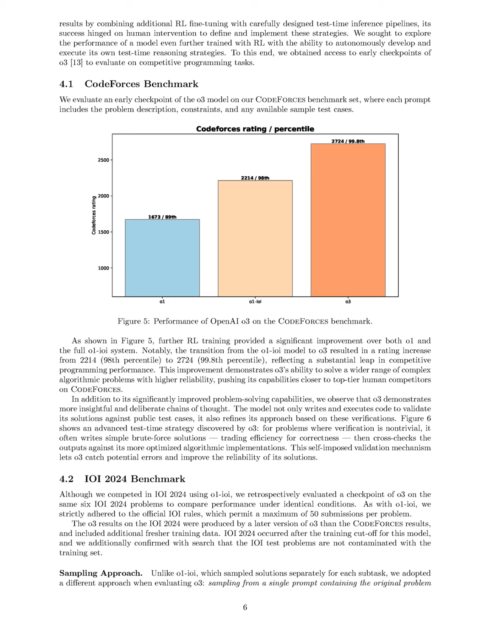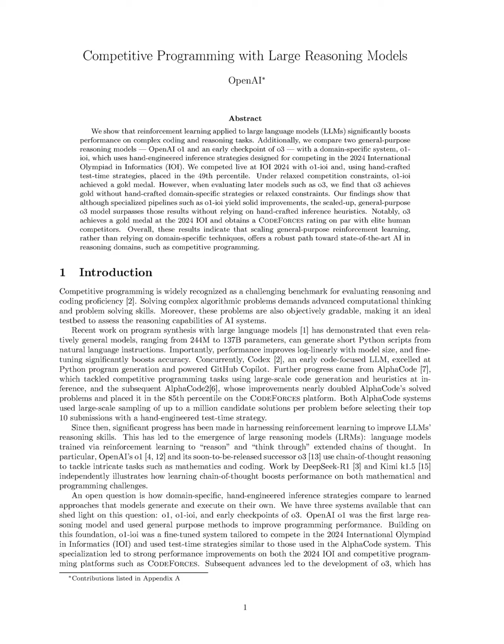indicating its ability to tackle a wider range of complex algorithmic problems with higher reliability. Practically, O3 operates without relying on human-engineered test time strategies, instead autonomously developing and executing its own reasoning strategies, such as generating brute force solutions for verification, which enhances its solution reliability. This self-imposed validation mechanism allows O3 to refine its outputs based on real-time feedback, leading to improved performance in competitive settings. Overall, these advancements confirm that O3's large-scale reinforcement learning training enables it to surpass O1 IOI by independently learning to generate, evaluate, and refine solutions effectively.